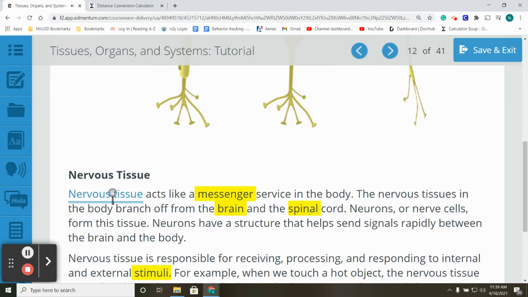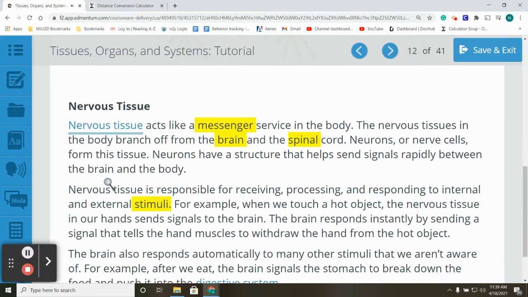Nervous tissue. Nervous tissue acts like a messenger service in the body. The nervous tissues in the body branch off from the brain and the spinal cord. Neurons, or nerve cells, form this tissue. Neurons have a structure that helps send signals rapidly between the brain and the body. Nervous tissue is responsible for receiving, processing, and responding to internal and external stimuli.